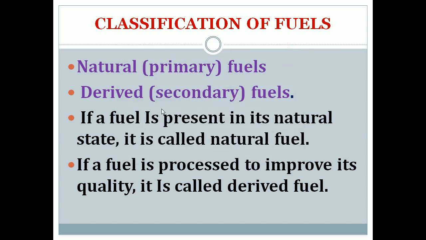These are the two classifications of fuels. So what are the two classifications of fuels? Fuels can be classified into two types. What are they? Natural fuels and derived fuels. Natural fuel means if a fuel is present in its natural state, it is called a natural fuel. If a fuel is processed to improve its quality, it is called a derived fuel.